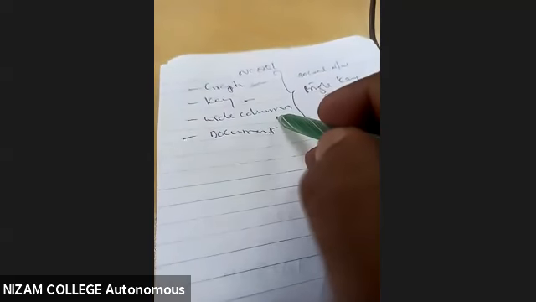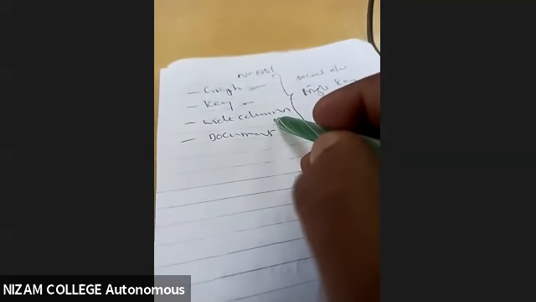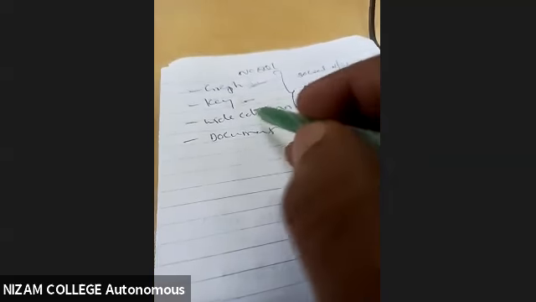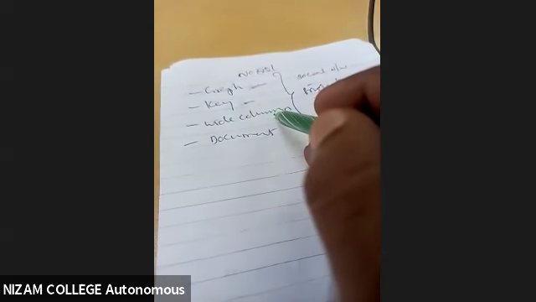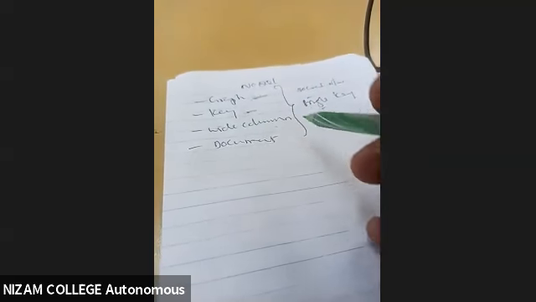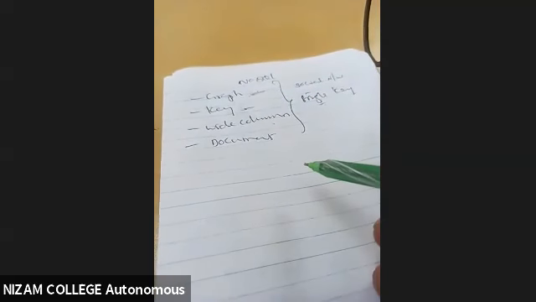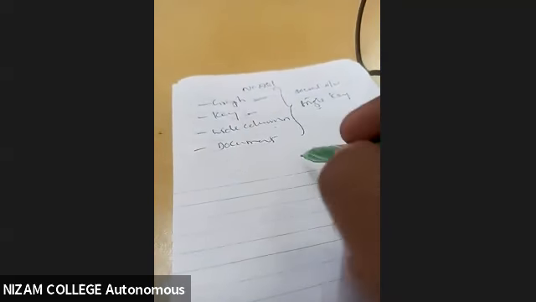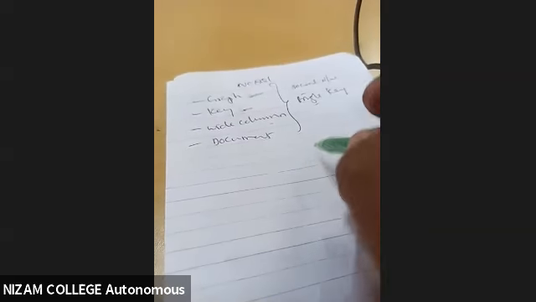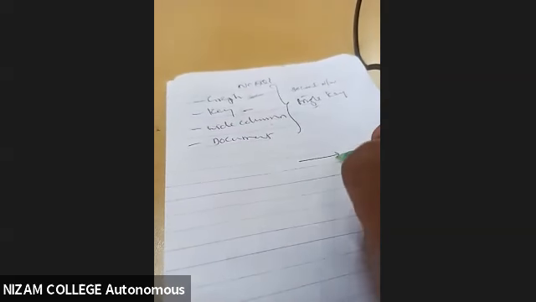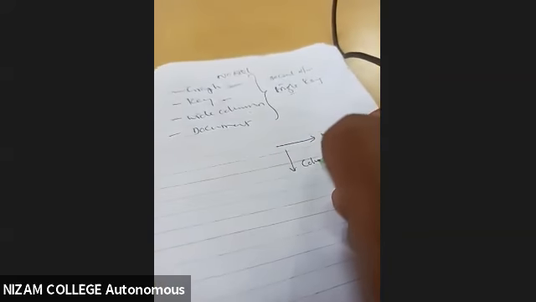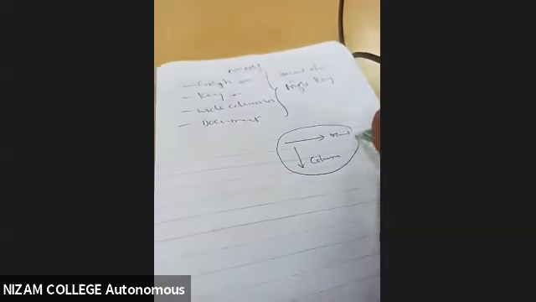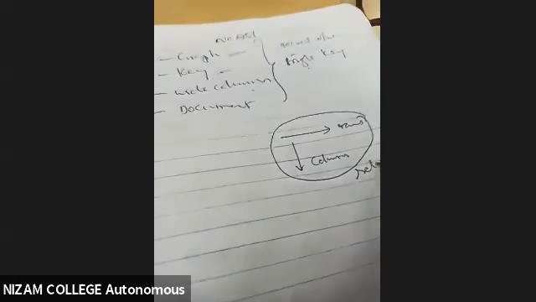Coming to the wide column database, it is going to represent the relational database. It is almost all related to the relational database, where the data will be stored in the form of large columns instead of being stored in rows. As I told you, in the relational database the data is stored in the form of rows and columns. Now this is about the relational.